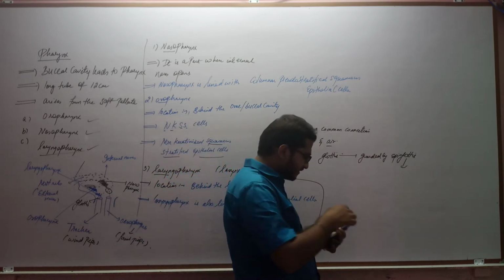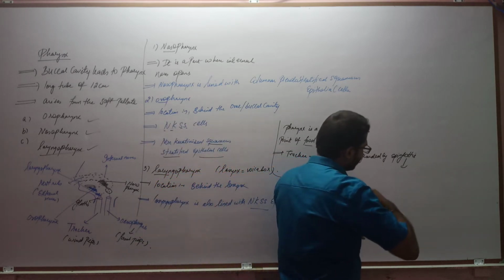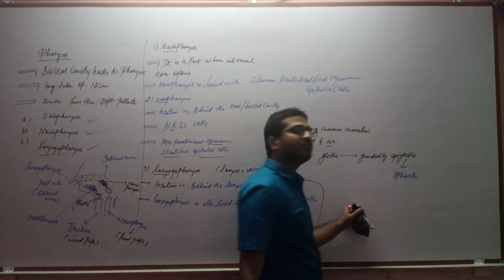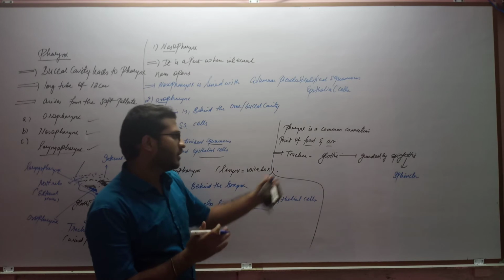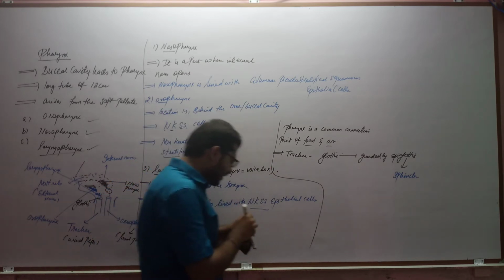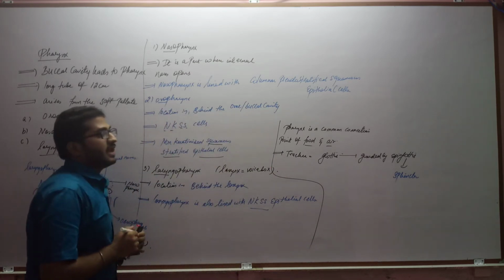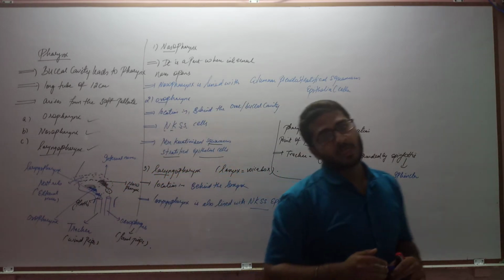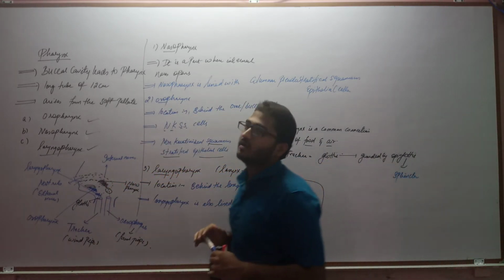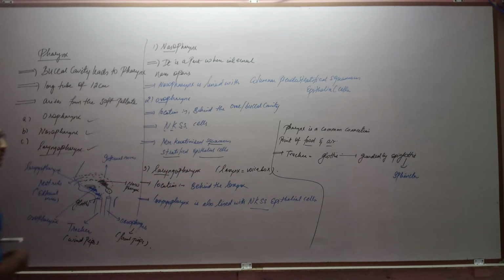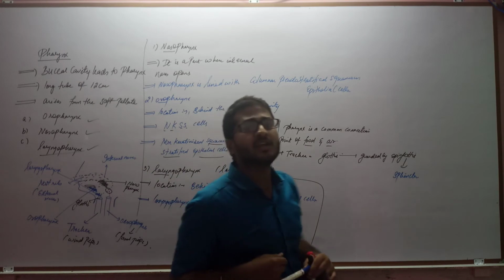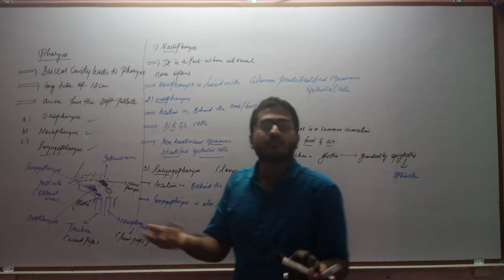So the epiglottis is a kind of muscular sphincter that will regulate the opening or closing of the glottis. Clear? So normally the epiglottis will cover what? Food pipe or windpipe? The answer should be food pipe only, because if the epiglottis is covering the windpipe, we cannot breathe in. If we are not breathing, what will happen?